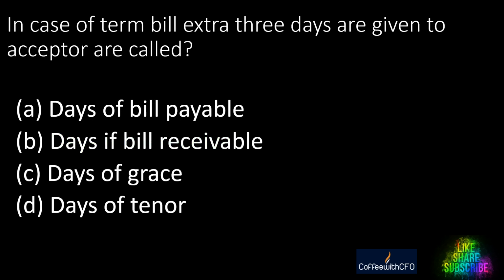Now, in case of a term bill, the extra 3 days given to the acceptor are called what? In case of a term bill, a periodic bill, the extra 3 days given to the acceptor are called A, days of bills payable, B, days of bill receivable, C, days of grace, and D, days of tenor. The extra 3 days given is simply the days of grace, right?